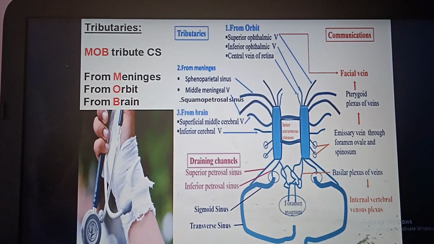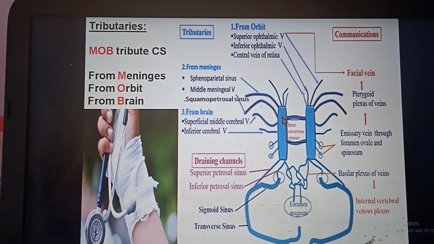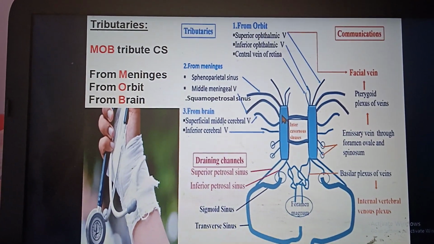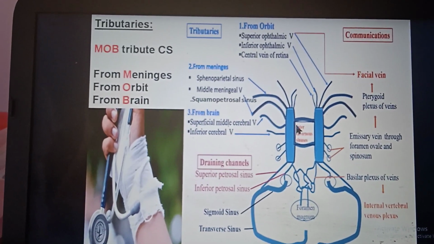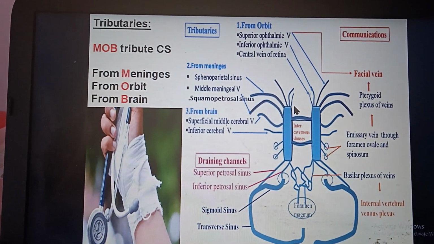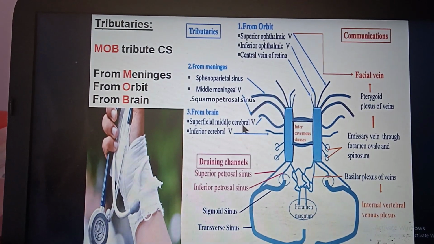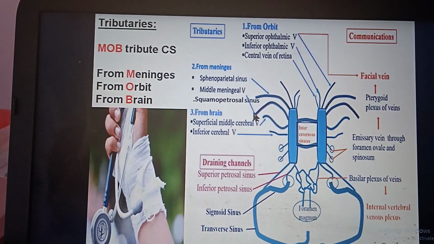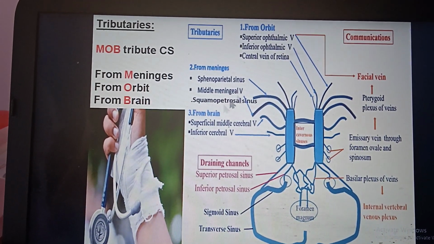Now coming to tributaries, from where it collects the deoxygenated blood. From in front, from the lateral aspect and from above. In front, from the orbit, from above, from the brain, and from the lateral aspect it is coming from the meninges. So from orbit, meninges and brain.